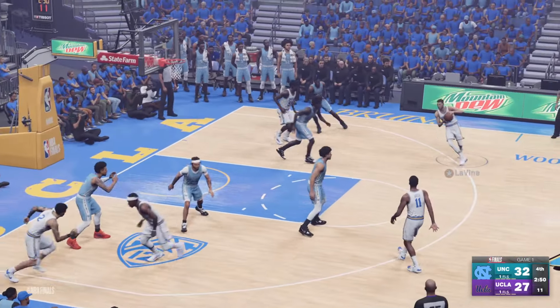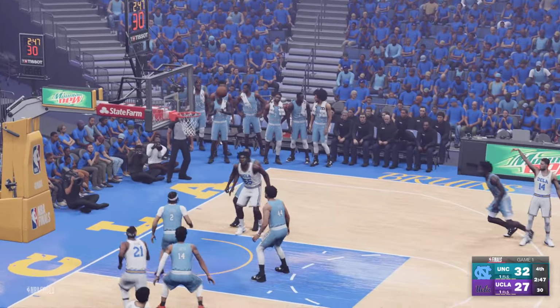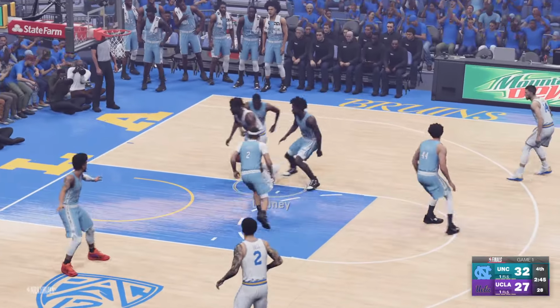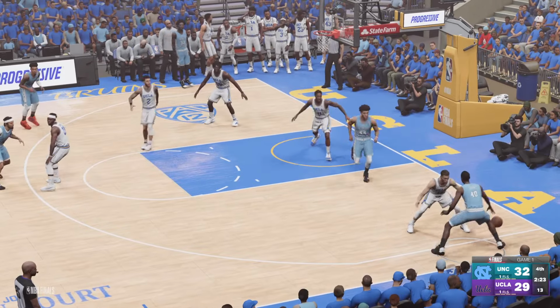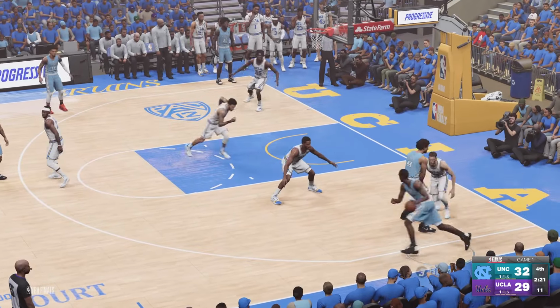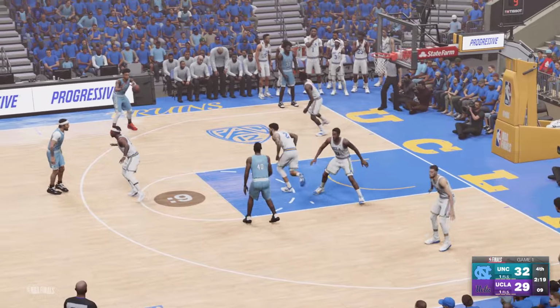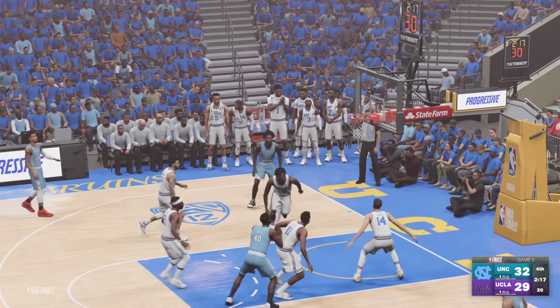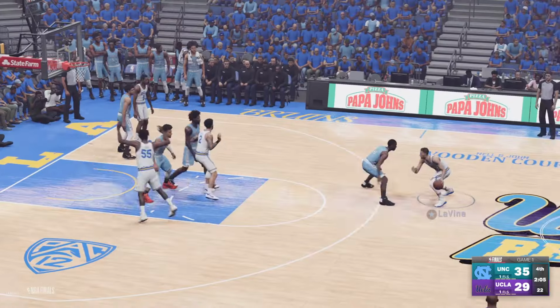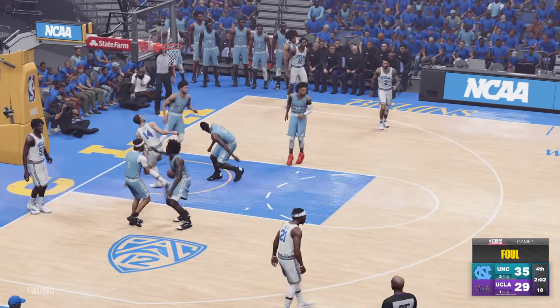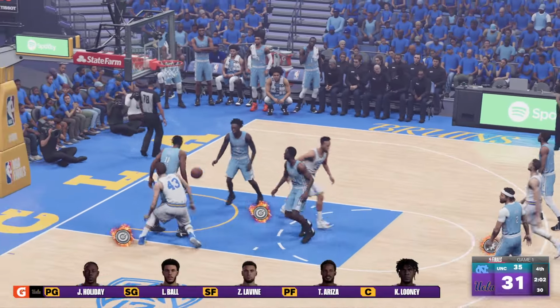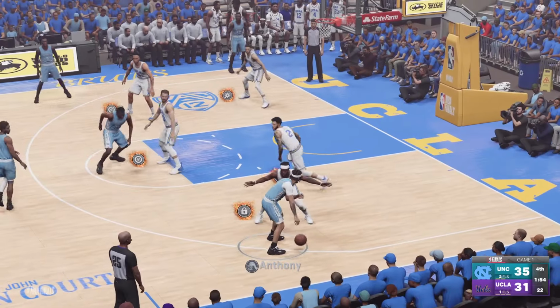Trevor Ariza finds Levine off a screen, and it bounces out, but Kevon Looney, offensive rebound. Second chance effort is good. We have a 3-point game, 32-29. It's Harrison Barnes, comes off a screen, kicks it to Danny Green, and a wide open Danny Green hits it for 3. So Levine crossing up the defender, going left, drawing the foul, hits the first, second shot is good. So it's a 35-31 4-point game.